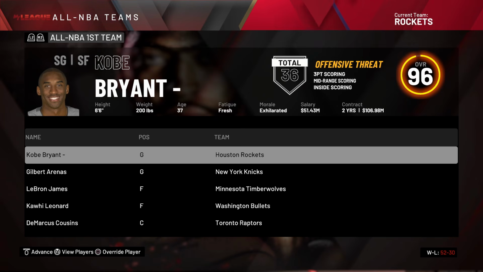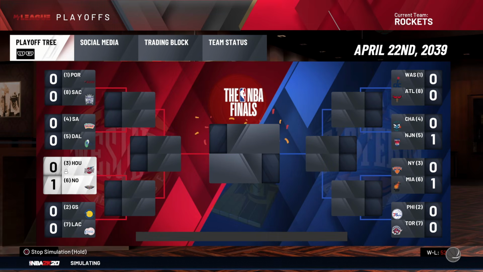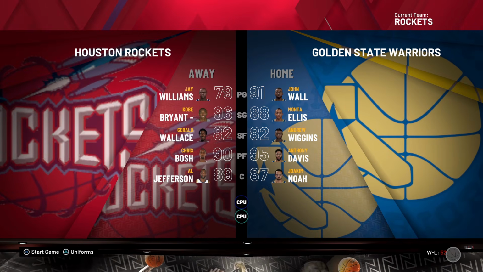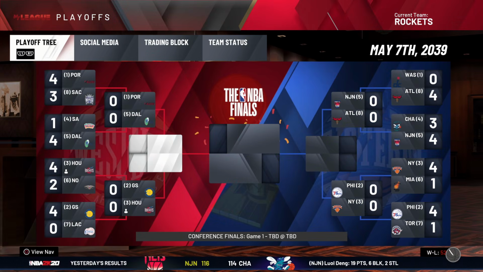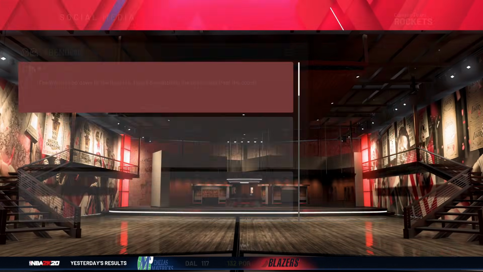Yeah, Kobe is Kobe. The third seed against J.R. Smith and Khris Middleton. Sure. Solid enough team, but can we please win a series real quick? Cool. 4-2. Golden State, John Wall and Monta Ellis, who still ended up in Golden State. That's kind of cool. And Andrew Wiggins. Okay, yeah. MVP Anthony Davis from last year as well. Okay, it's 2-2, 3-2 in our favor, and 4-2.